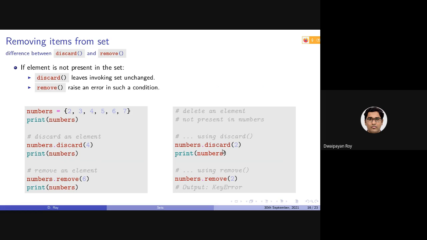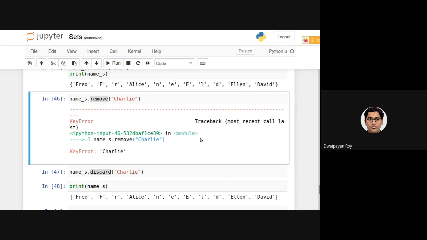And if I want to delete, say, this 2, I can actually apply this discard 2. It is okay. But after removing this 2, if I again apply this remove function, it will be a key error, as I have shown you here in this example. Okay.